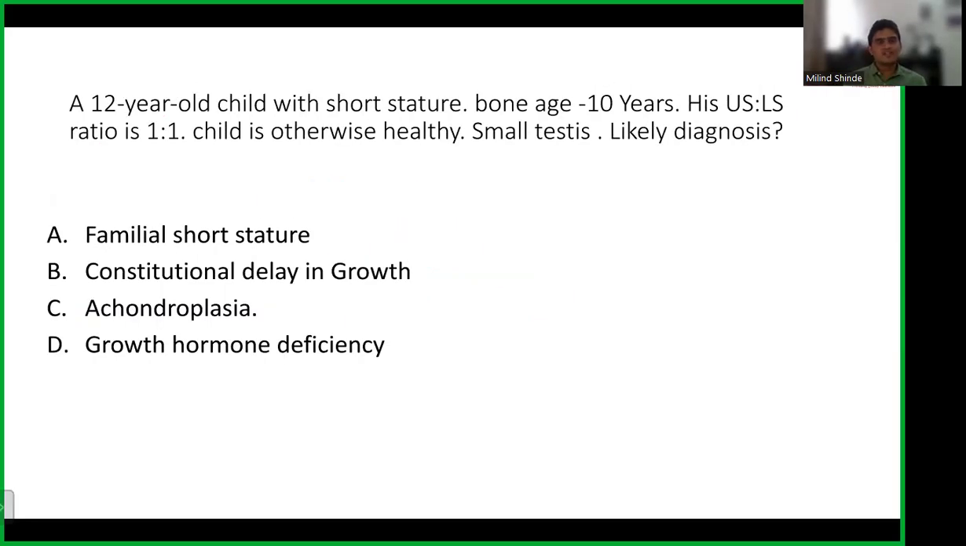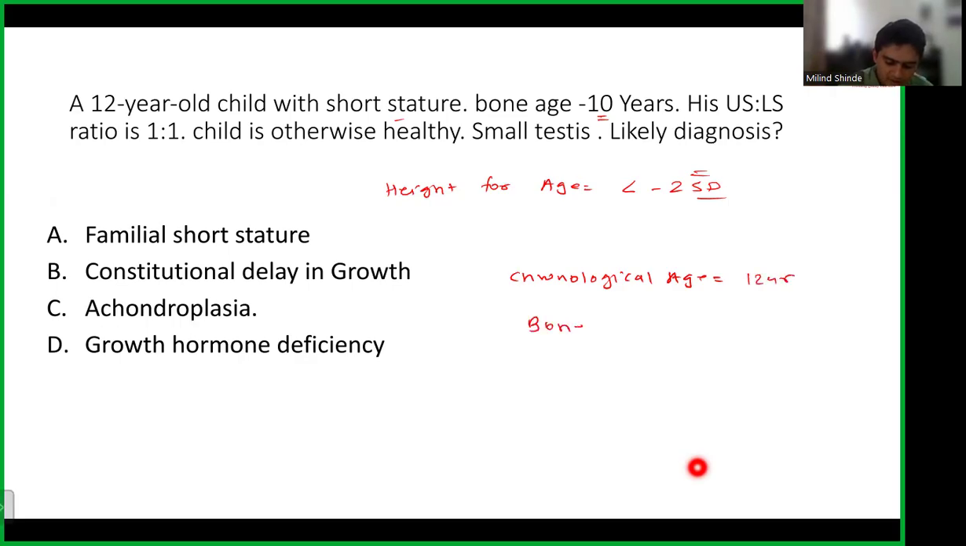You have a 12-year-old child who has a short stature. Short stature is defined as height for age less than -2 standard deviation: if you take the height of the general population and plot it on a chart, you find that your height is less than -2 standard deviation. The bone age is 10. Here we write chronological age. What is chronological age? It is my age by date of birth. If I was born in the year 2000, my age will be 25 years. So chronological age is 12 years and bone age is 10 years.